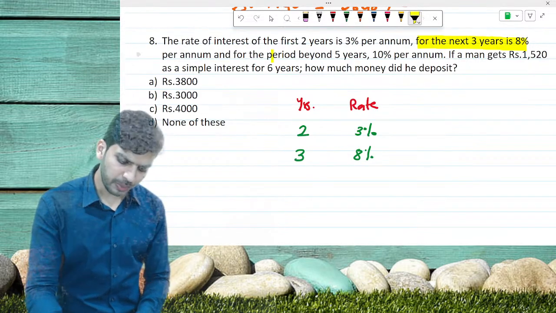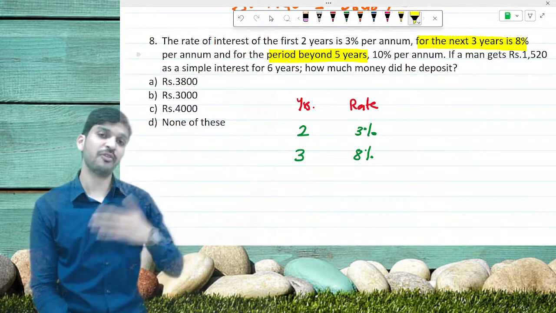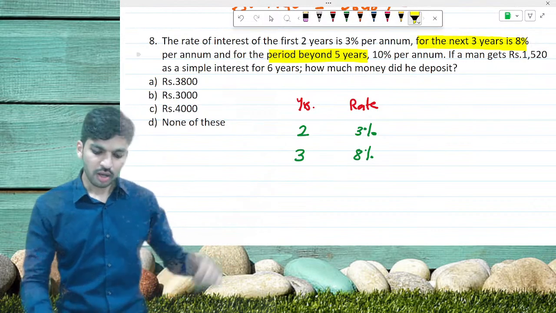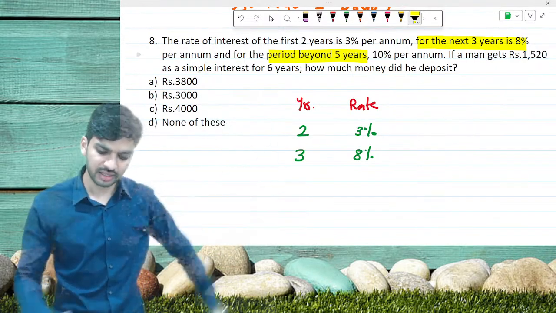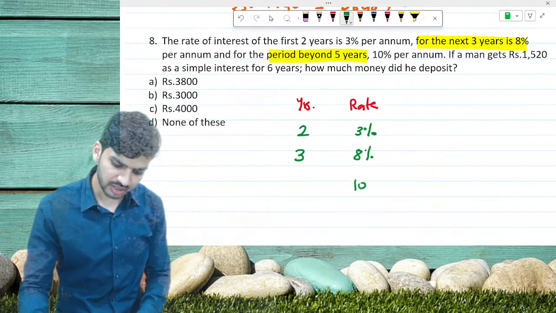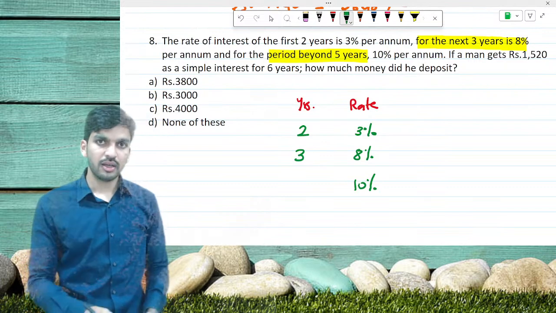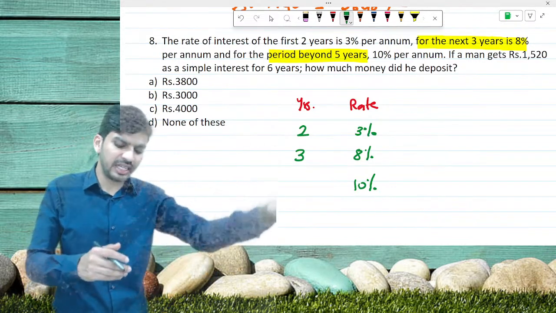And for the period beyond 5 years, it means after 5 years. So 2 and 3, 5 years are gone. After this it is 10%. After 5, but till when? It is given in the next sentence.